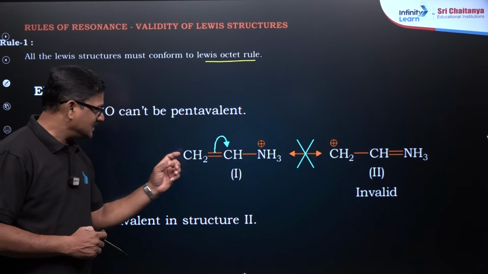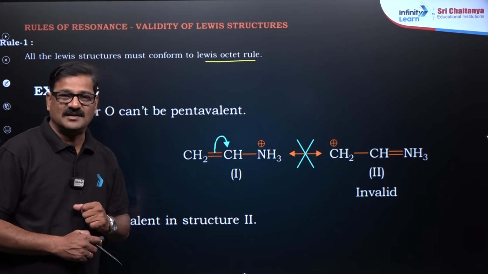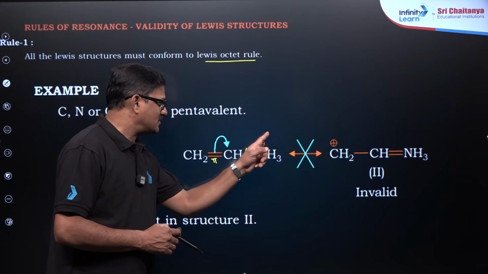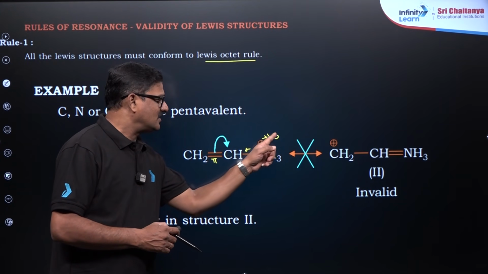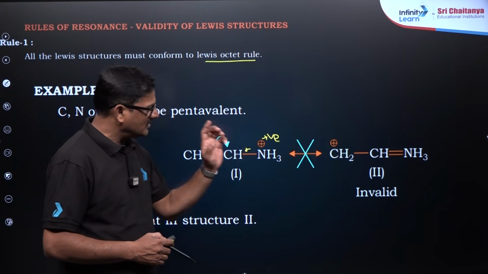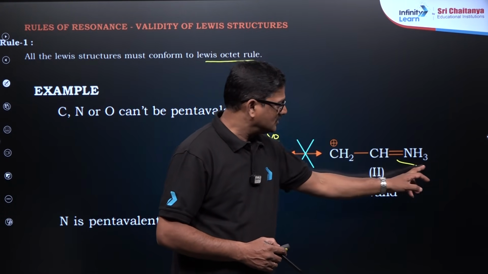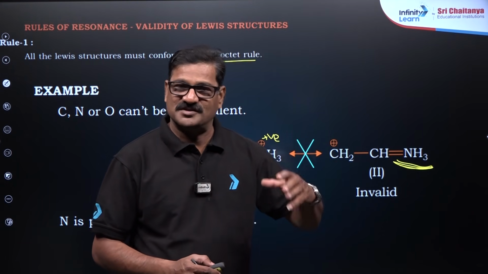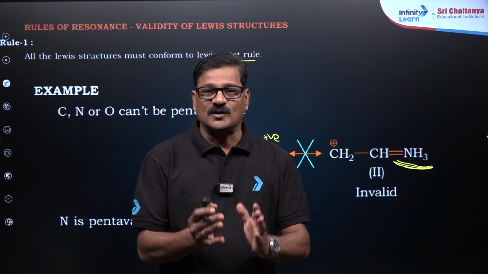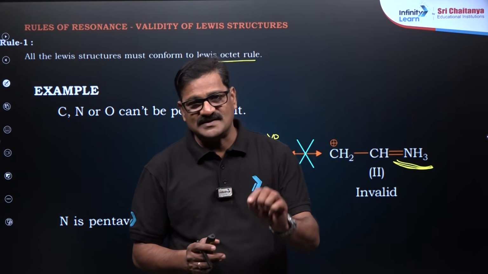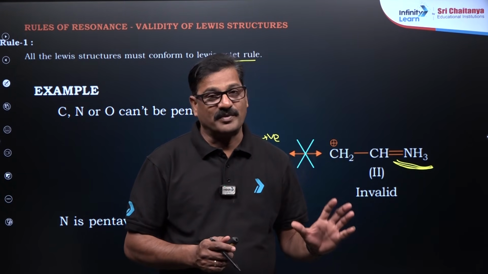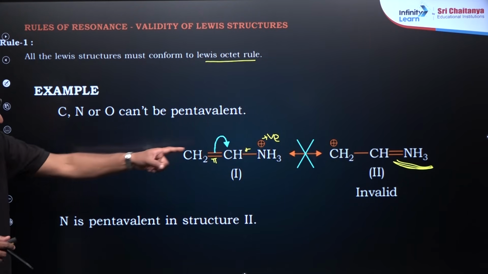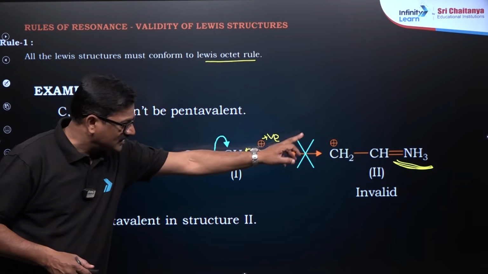You can say CH2 double bond CH3. Yes, you say it is a positive charge, pi bond, sigma bond and a positive charge. Yes, it is eligible for resonance. You want to move the electron here, you are going to get this. Now, this is an impossible structure. So for the JEE Mains examination, even for the NEET examination, nitrogen cannot be pentavalent. Based on the trick, you have been given a couple of questions so that it is not possible. The reason is nitrogen is forming 5 bonds in that structure, so it is not possible.